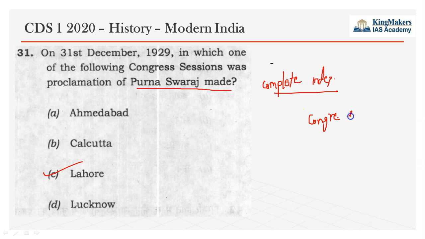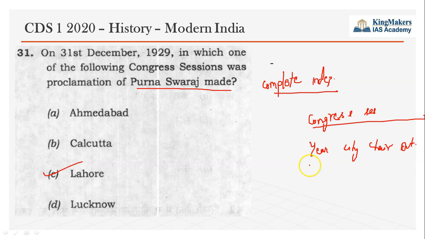UPSC tends to ask questions from these Congress sessions. Whenever we are studying the Congress sessions, we have to study a few aspects. First the year, then the city, then the chairperson, and then the outcome of the session. So all four aspects of each session we have to study. But there were a lot of sessions. Congress was started and there were more than 50 to 60 sessions before independence. We can't remember all the sessions, so we can study only the important ones.